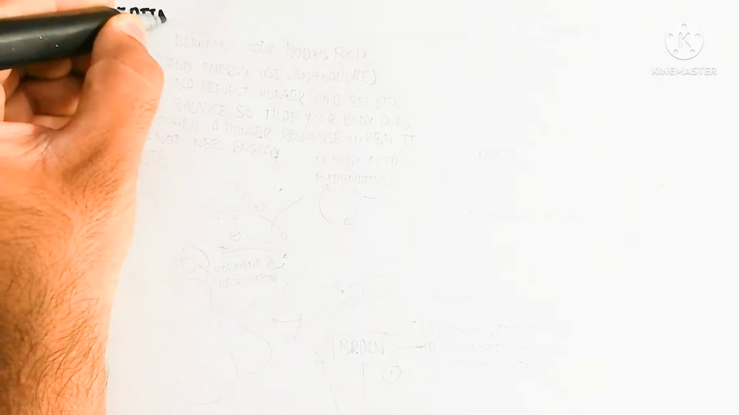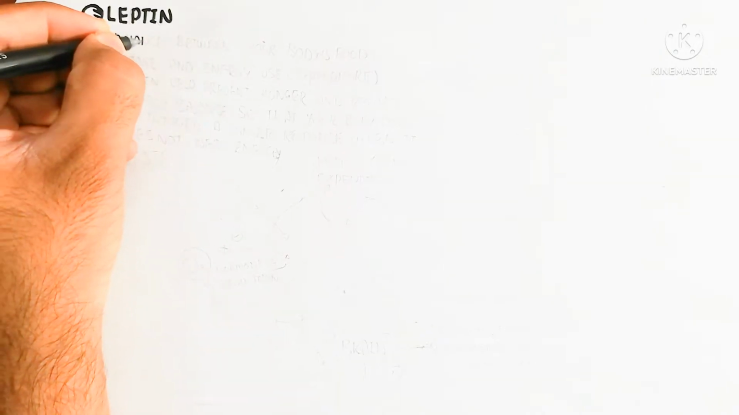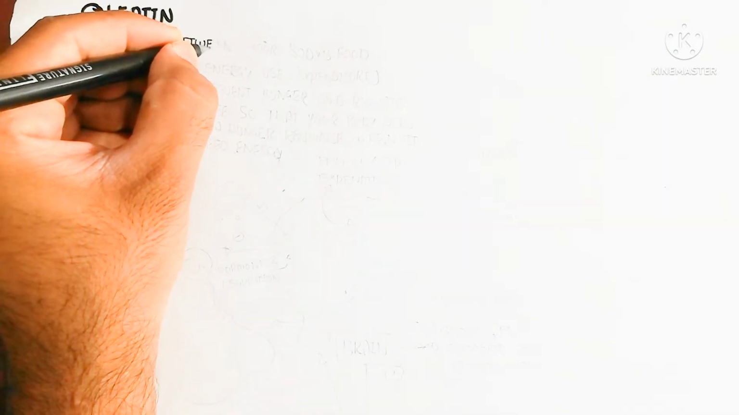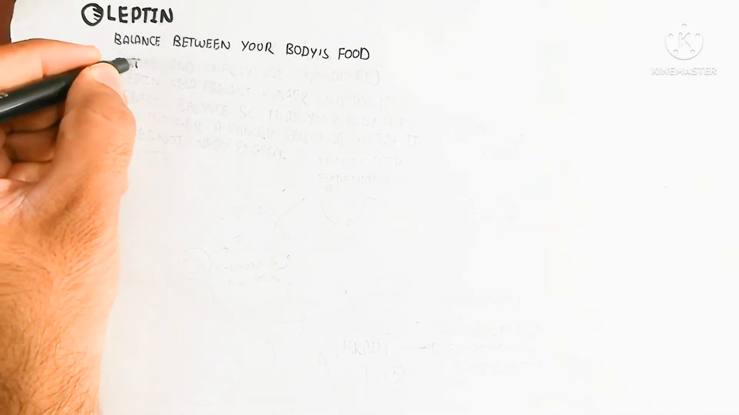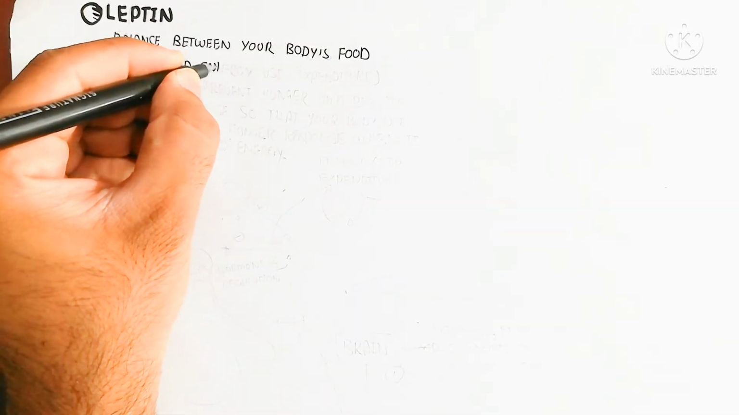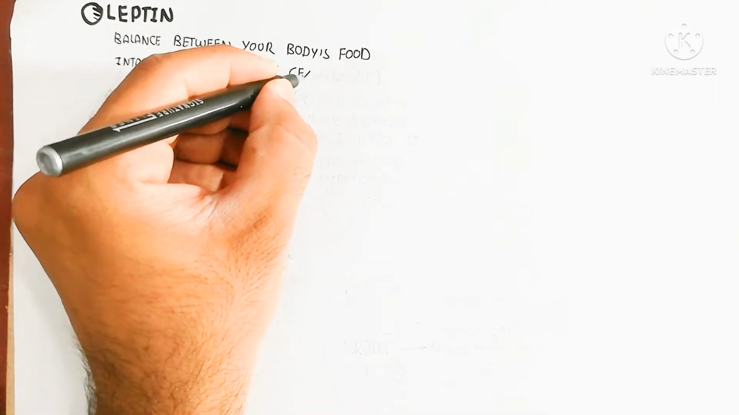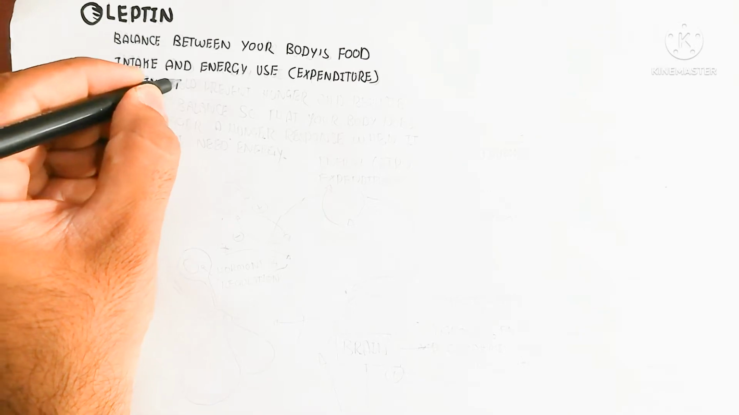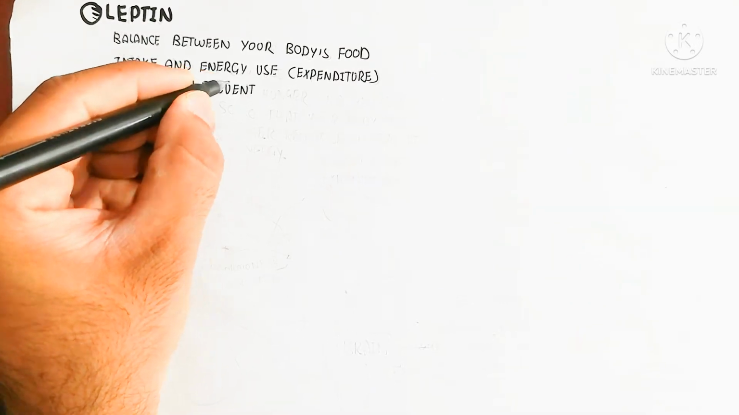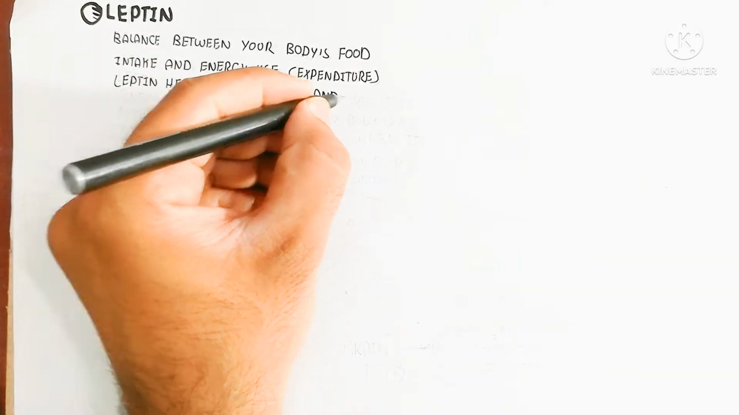Hello, in this video we will discuss leptin. Leptin is the endocrine hormone that is released from the gastrointestinal tract. So what is leptin? Leptin is used for the balance between your body's food intake and energy expenditure. Leptin helps prevent hunger and regulate energy balance so that your body does not trigger a hunger response when it